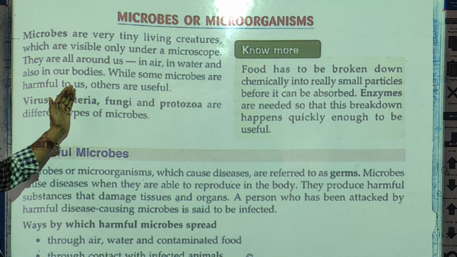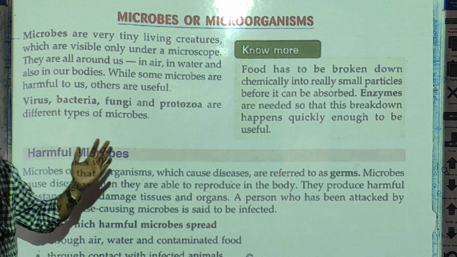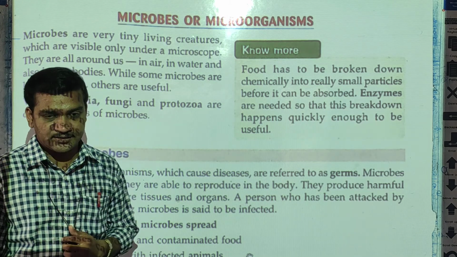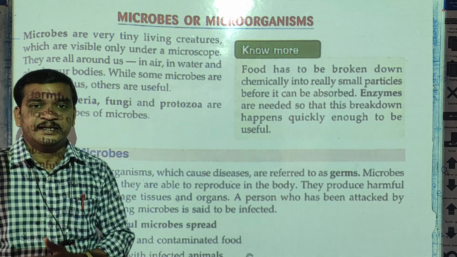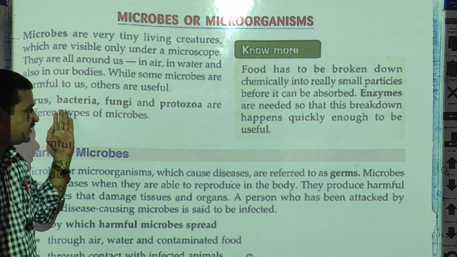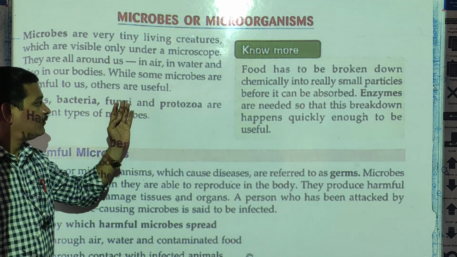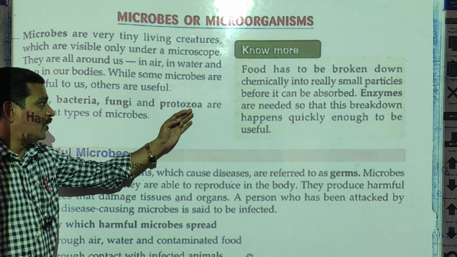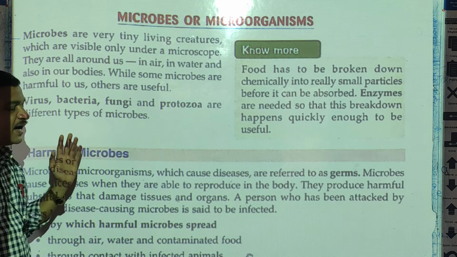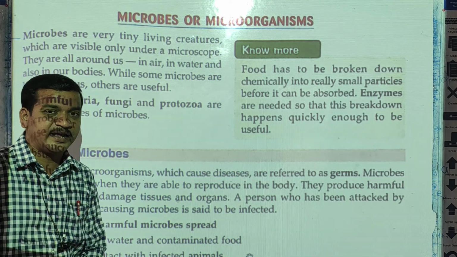What are the different types of microorganisms? There are four types of microorganisms, and their names: virus, bacteria, fungi, and protozoa. These are the four types of microorganisms.